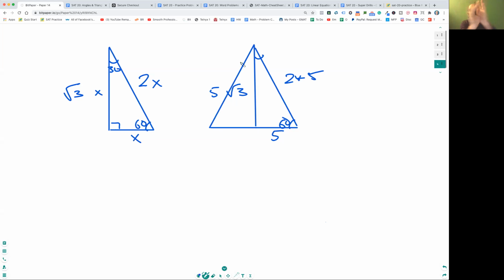Right, it's just a mirror image, right? You close the other, you open the other side, it becomes an equilateral triangle. This whole triangle became an equilateral triangle because this is 60, this is 60, this was 30, this is 30, so this is 60 as well. Yes, we're going to cover that next lab.